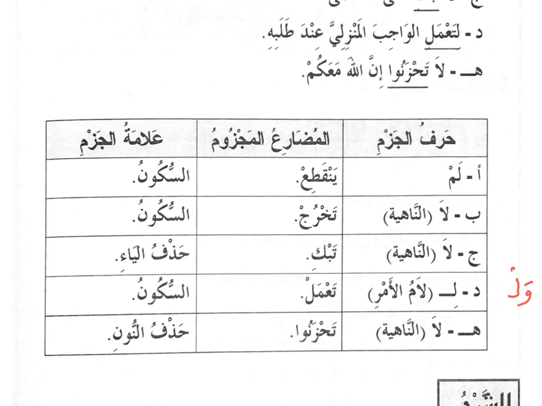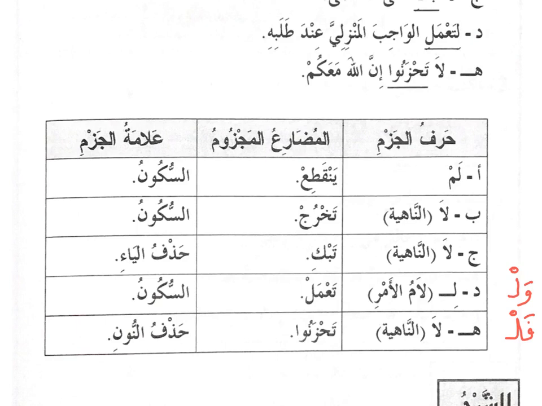We read wal, followed by the fi'l mudari'. Another situation is where you have fa before the lam, then we read fal and not fali. So whenever you see li, wal or fal, it means that we are telling people to do something.